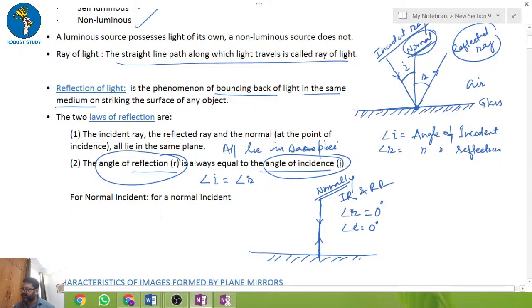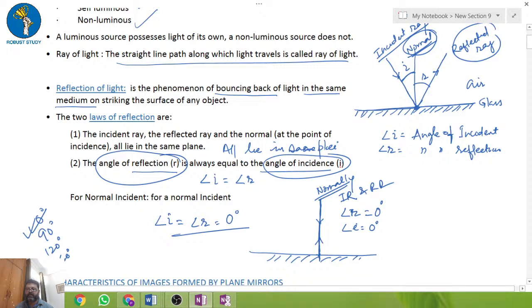Okay, so in case of normal, angle I is equal to angle R is equal to 0 degree. There might be a question in the exam where they will ask what is the angle of incidence and angle of reflection. Is it 90 degree, 120 degree, 360 degree, or 0 degree? So the answer would be 0 degree. Fine. Okay, so now I hope this is clear.